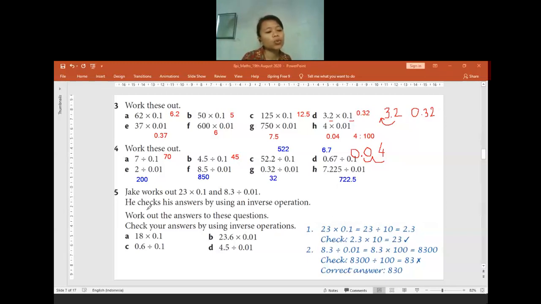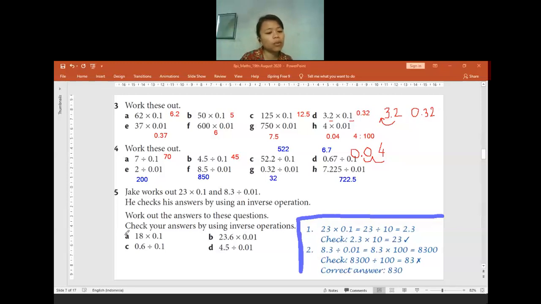Now we are going to do question 5. There is a person named Jake. He works out the number for 23 times 0.1 and also 8.3 divided by 0.01. Here are the steps he used to finish the question. When he has 23 times 0.1, he knows that he can change it into a division. So he will do 23 divided by 10. The answer will be 2.3.